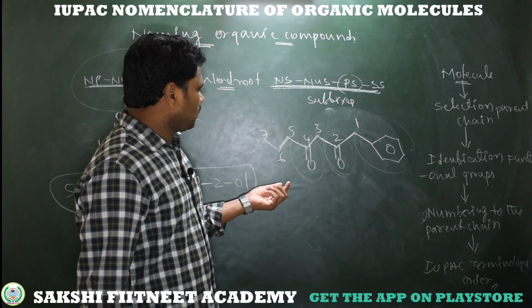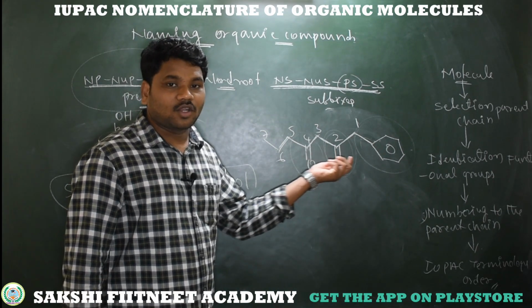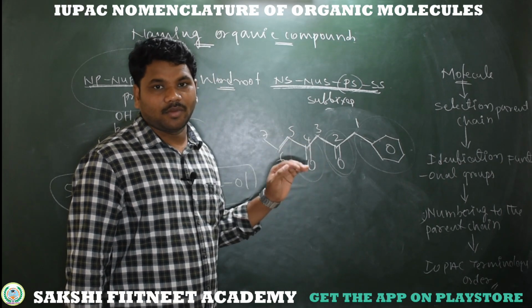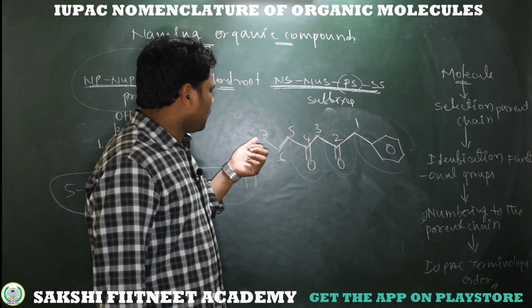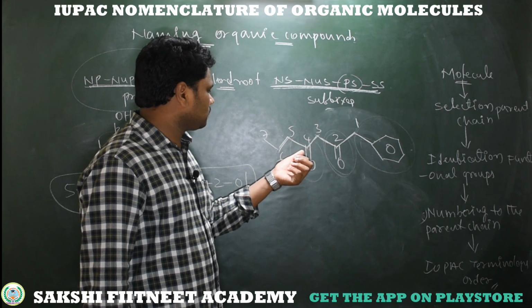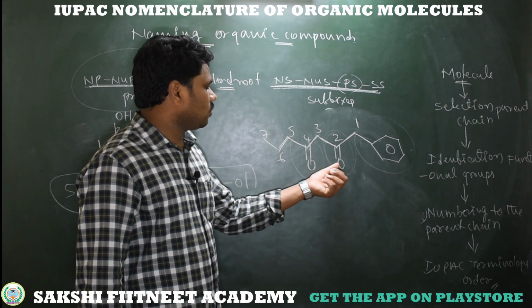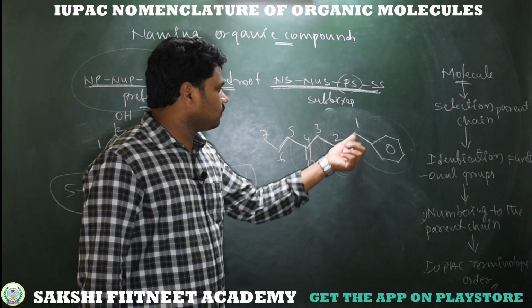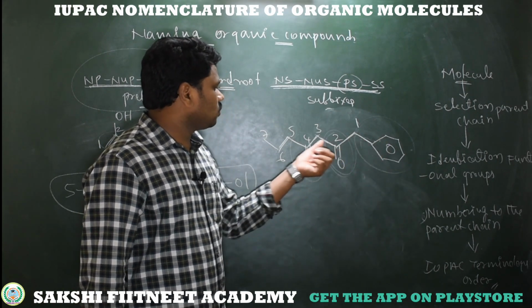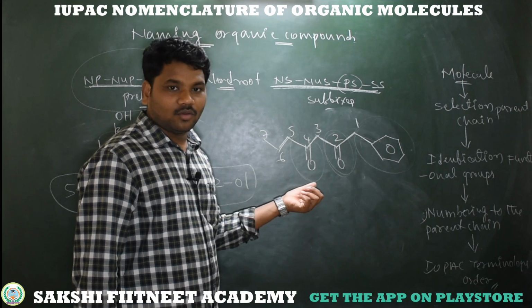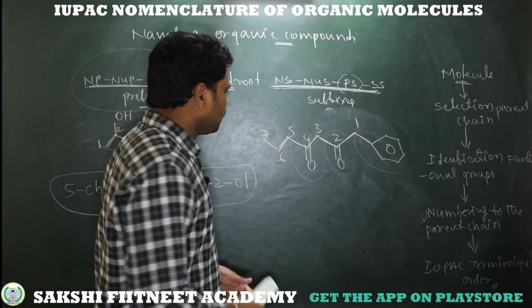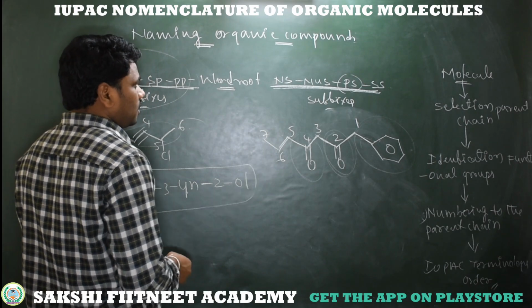It's very easy: from whichever side we follow the least locant rule, from that side we can give the numbering. From the left side I get the fourth and sixth positions for the ketones and the seventh position for the phenyl. But from the right side I get the first position for the phenyl and the second and fourth positions for the ketones. So instead of taking the left side, better to take the right side. Now, following the terminology, we can give the IUPAC name.